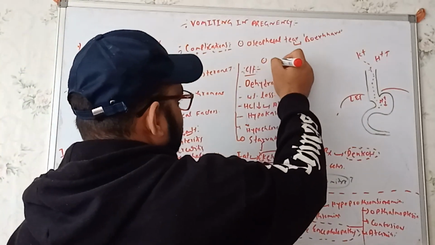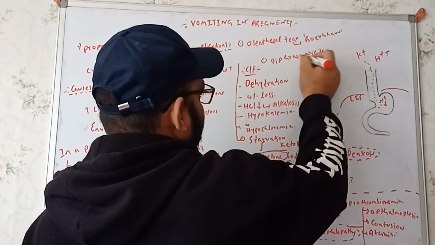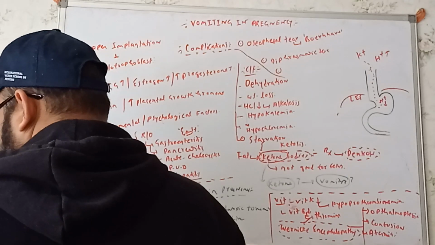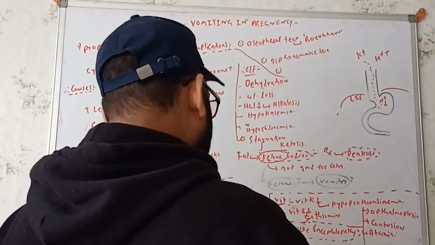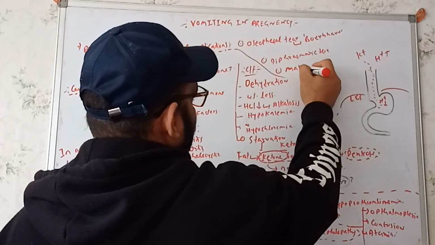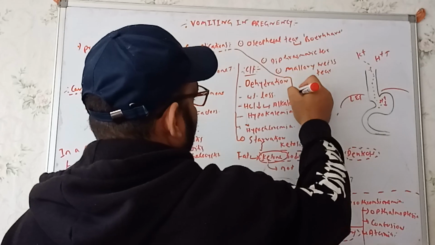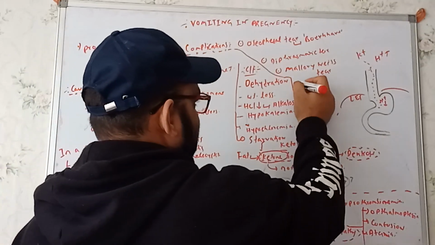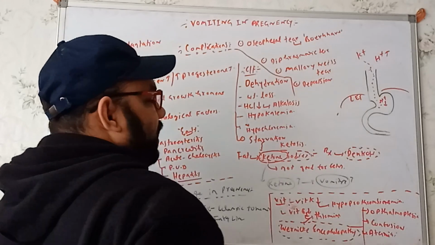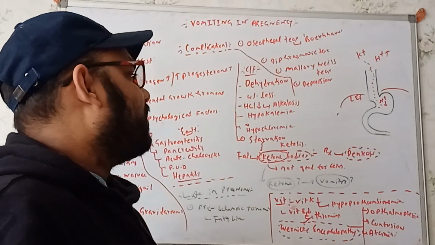We can get to see the diaphragmatic tear also for it, right? And another thing we'll get to see for the vomiting is the Mallory-Weiss tear, of course, from here. Now see, we can also sometimes get to see depression, because she is not able to take the food, and she is thinking how my baby will survive. So for that reason, she can be in depression also.